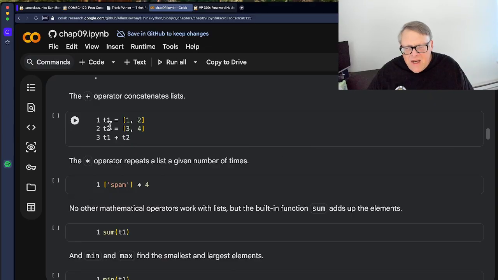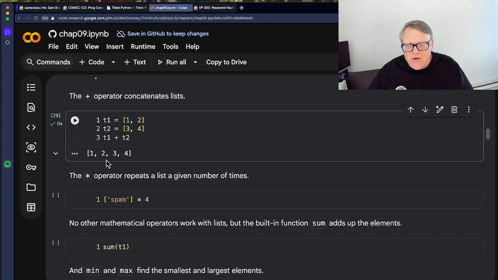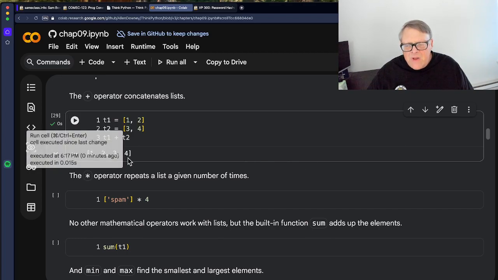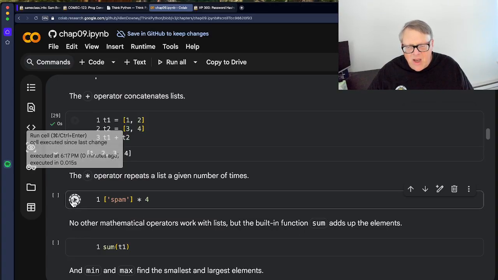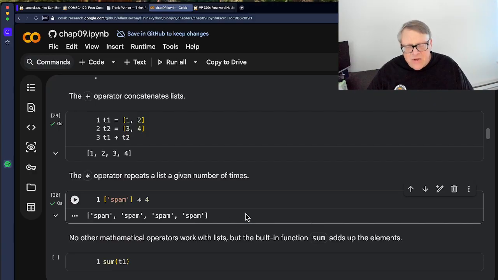You can concatenate lists with the plus sign. So 1, 2, and adding 3, 4 to it, you get 1, 2, 3, 4. You can use multiplication to repeat something. So spam times 4: I have a list with one element, I multiply it by 4, now I get 4 elements. That's cool. I've never done that.